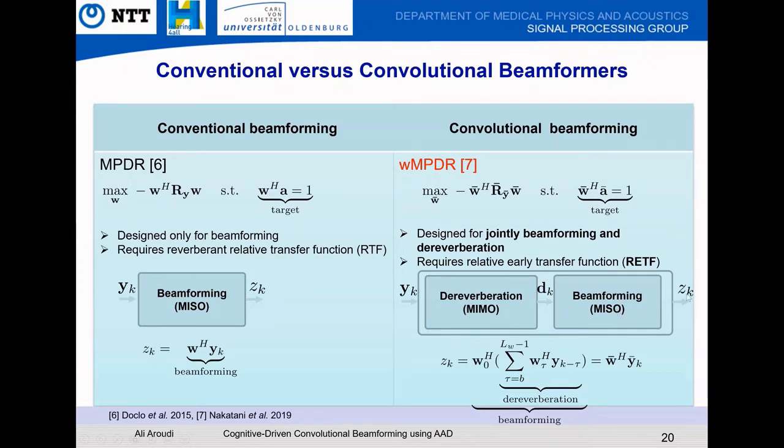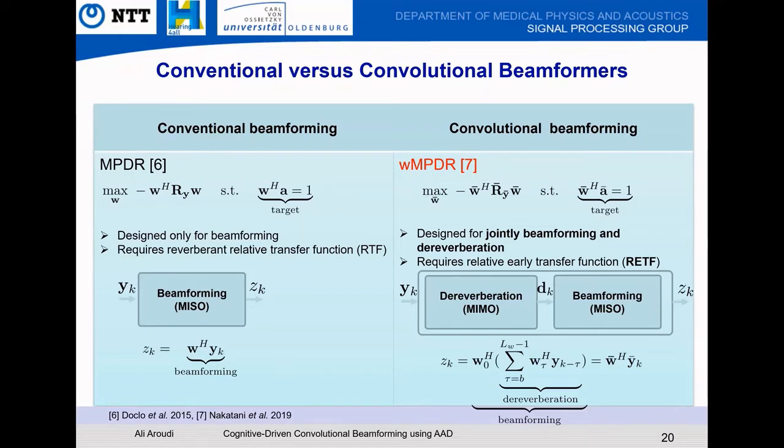The output signal of this convolutional beamformer can be shown as this equation, where first dereverberation comes in and then beamforming. And this entire equation can be squeezed using this notation, where W bar denotes the stack vector of the reverberation filter coefficients and beamformer coefficients, and Y bar denotes the stack vector of past and current frames of microphone signals. Please note that the difference with respect to the conventional beamformer is that there W consists of beamformer coefficients. However, for the convolutional beamformer, W bar here consists of the reverberation filter coefficients and beamformer coefficients.